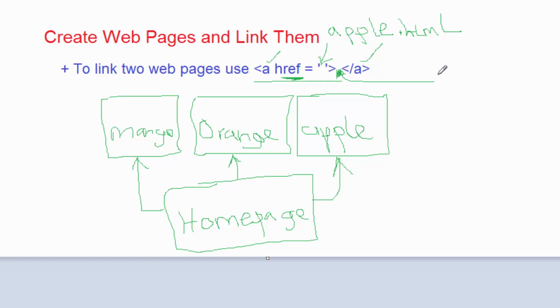For example, I can write in between here, go to Apple. So this is the name which will appear on a web page. So if I click that name, go to Apple, it will take me to this page.